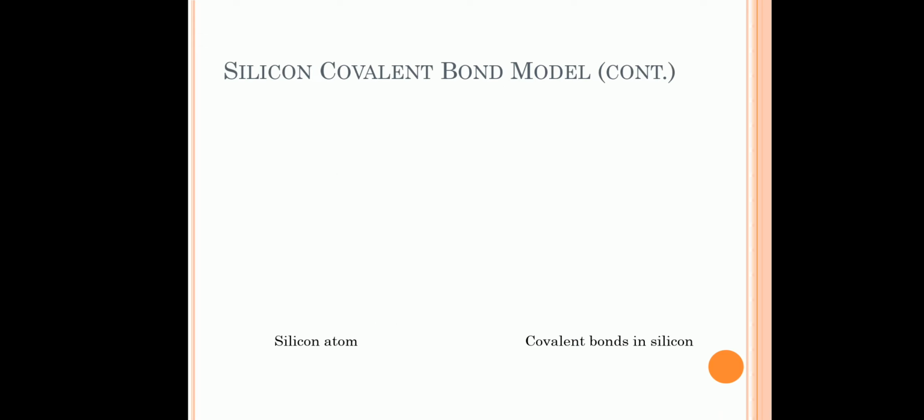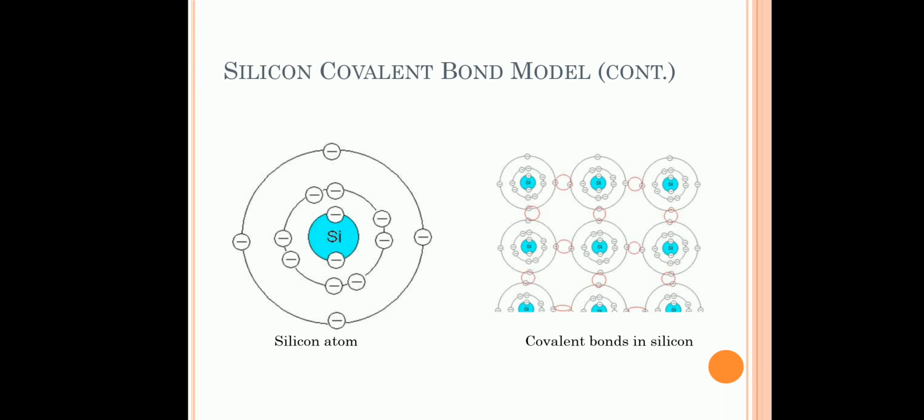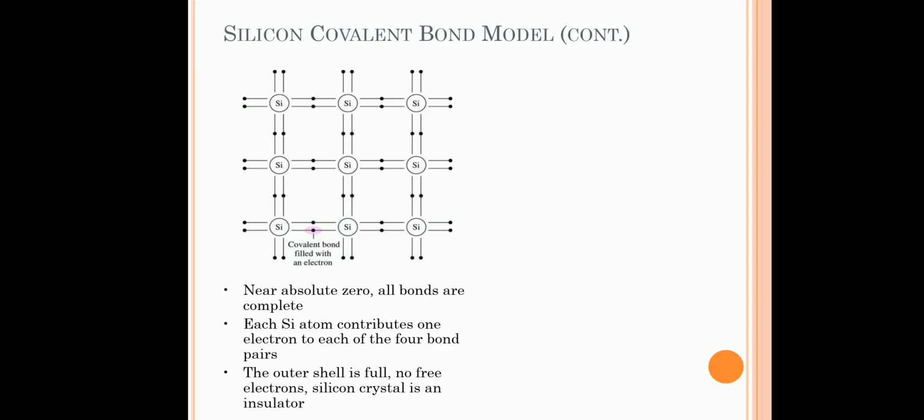So we can see that in a crystal, every silicon atom will bond with the other silicon atoms. So there is no free bond. That means near absolute zero, all bonds are complete. That means each silicon atom contributes 1 electron to each of the nearest 4 bond pairs. So the outer shell is full, no free electrons. That means the silicon crystal acts as an insulator at 0 Kelvin.